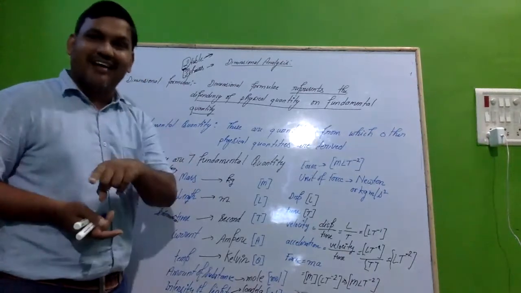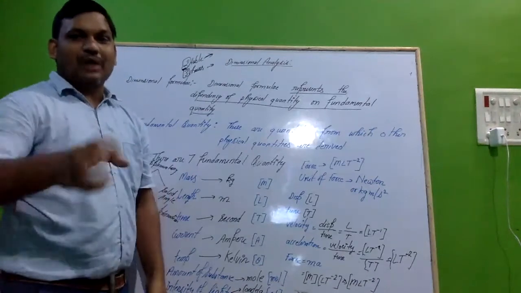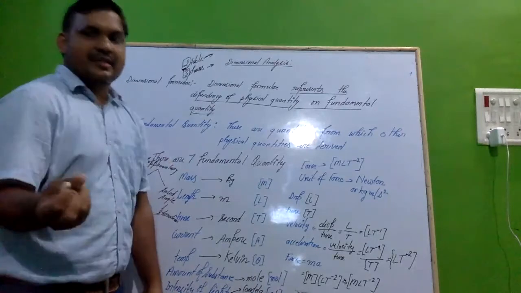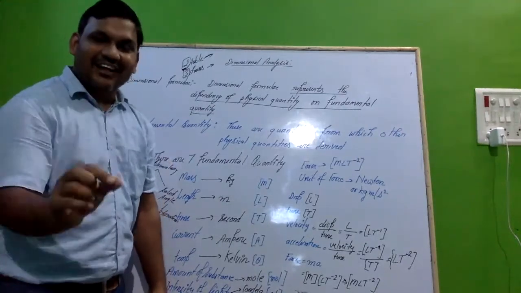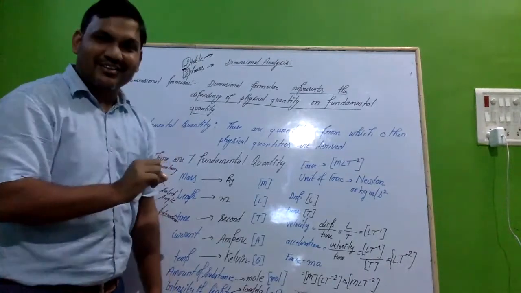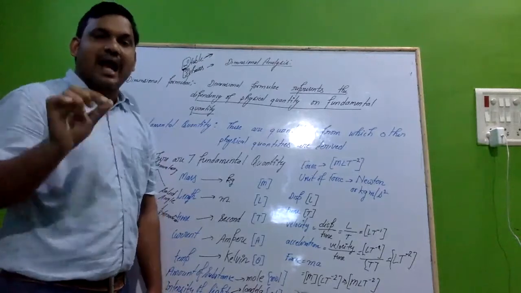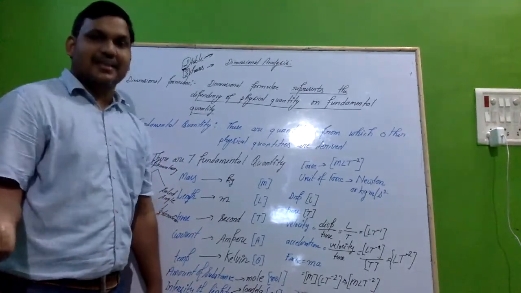No, we can't add. So this is basically the principle of homogeneity. Can you subtract weight from your age? No, you can't subtract. The principle of homogeneity says that the same thing can be added as well as subtracted.